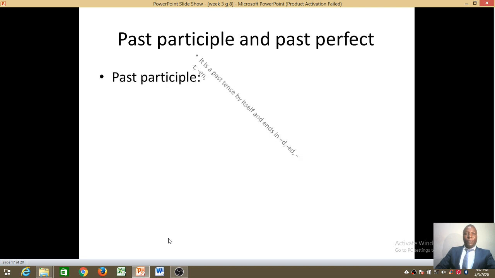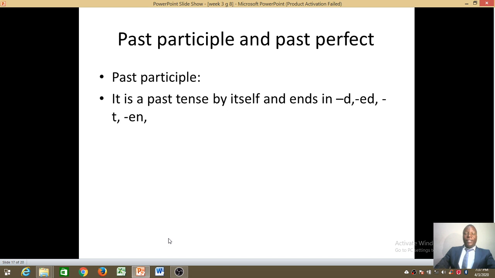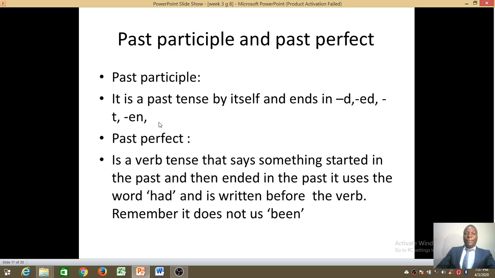Past participle. Past participle is just a past tense by itself. Remember, it ends in D, ED, T, EN, and so forth. There are very many. But what about past perfect? Past perfect is a verb tense that says something started in the past and then ended in the past.